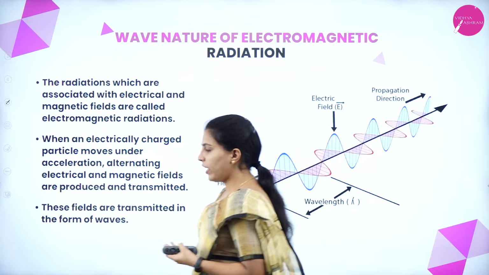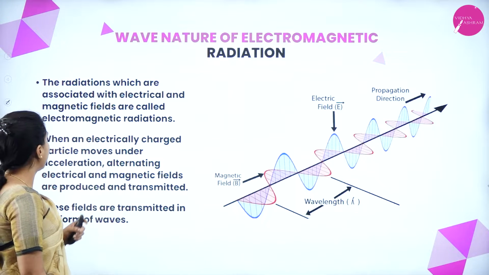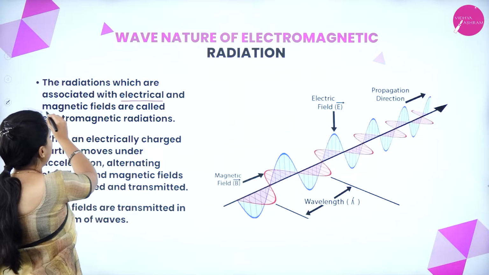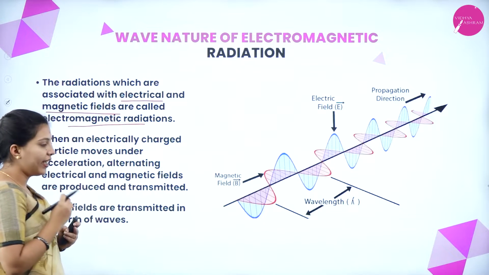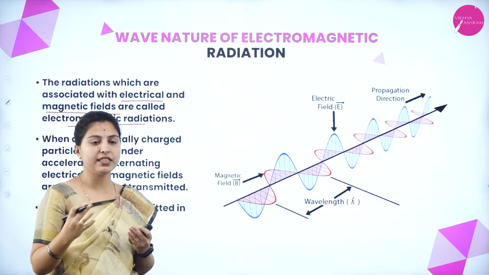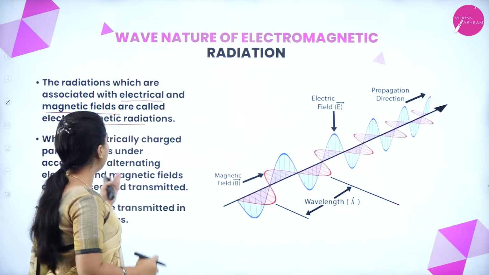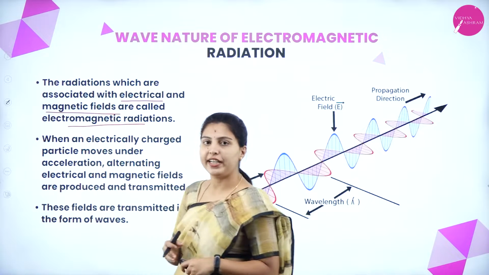See, first, wave nature of electromagnetic radiation. The radiations which are associated with electrical and magnetic fields are called electromagnetic radiations. The radiation which is associated means there is a relationship between an electrical field and a magnetic field; that radiation we call electromagnetic radiation.